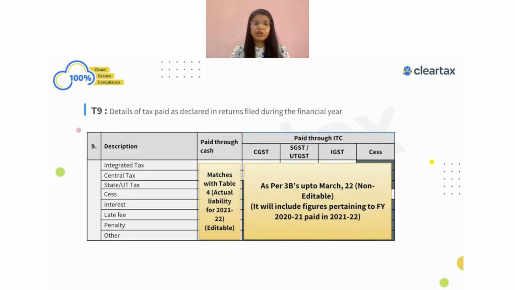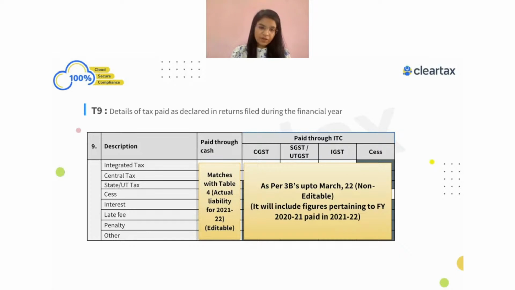So under the paid through ITC or paid through cash, that liability which you have paid will also appear over here, right? So in such a case, the liability which was related to the last year but was paid in the current year will be coming over here. But we also know that in table number 4, we will be showing only the liability which was related to the current year, and the taxes were also paid in the current year, right?